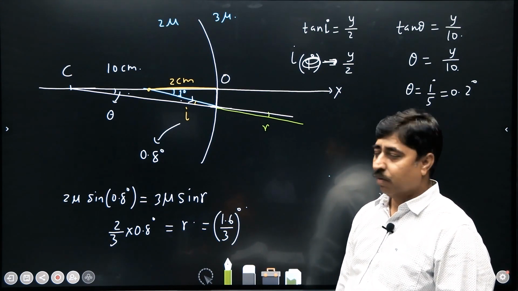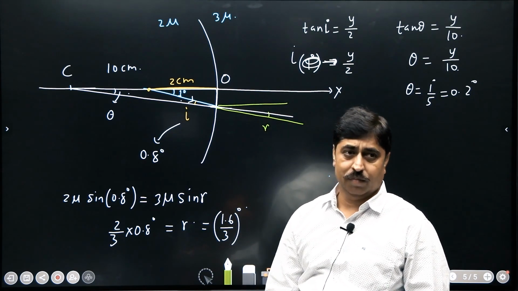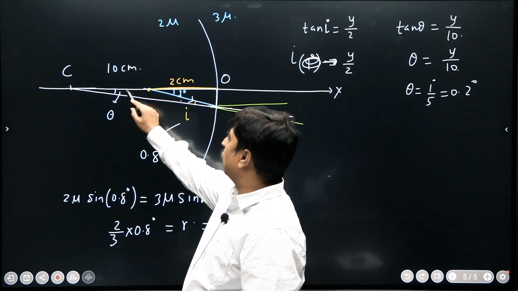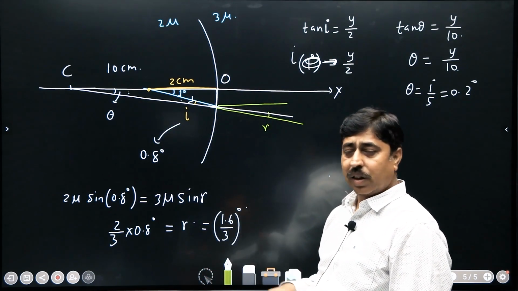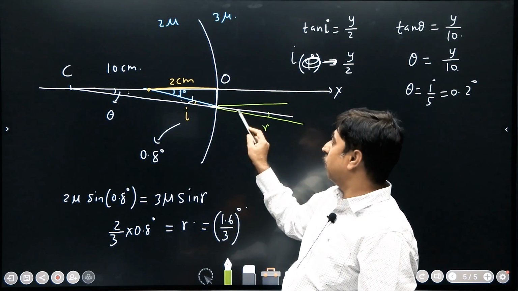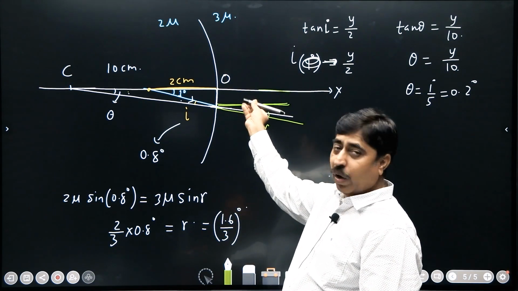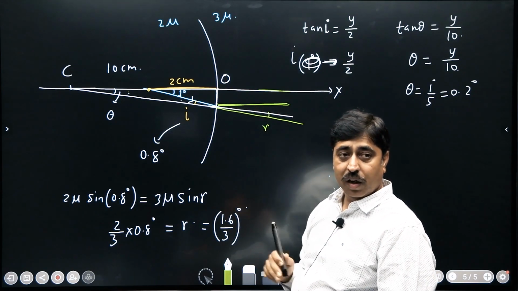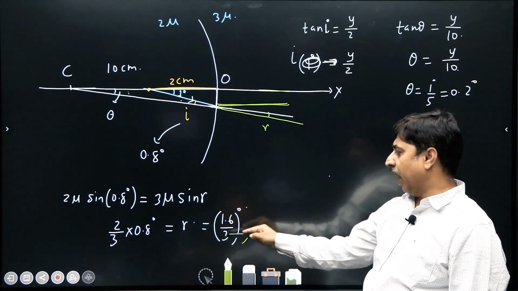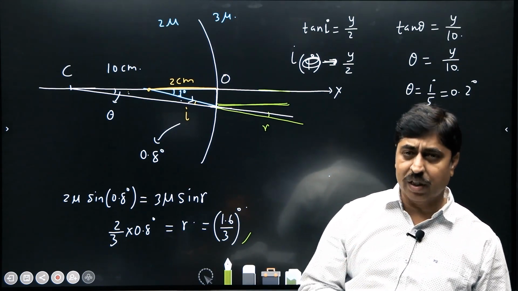So with this horizontal line, what angle does this ray make? This white ray is making an angle of 0.2 degree with this line. This green line I have drawn is parallel to this line. So 0.2 degree should be added to this number to get the exact angle.